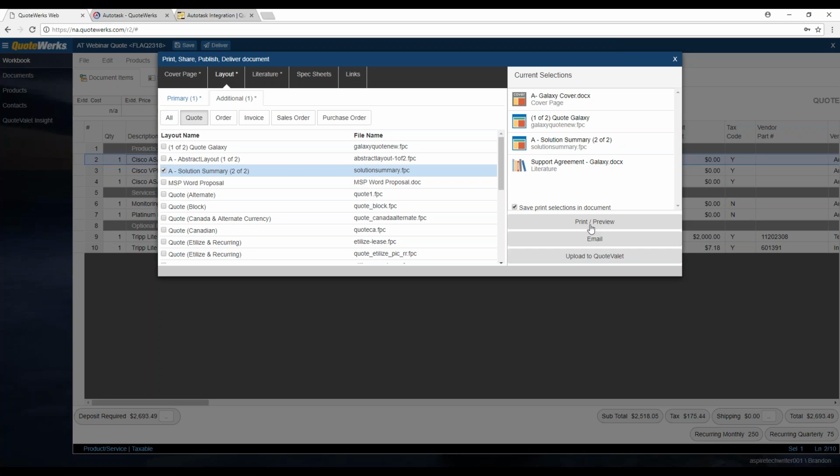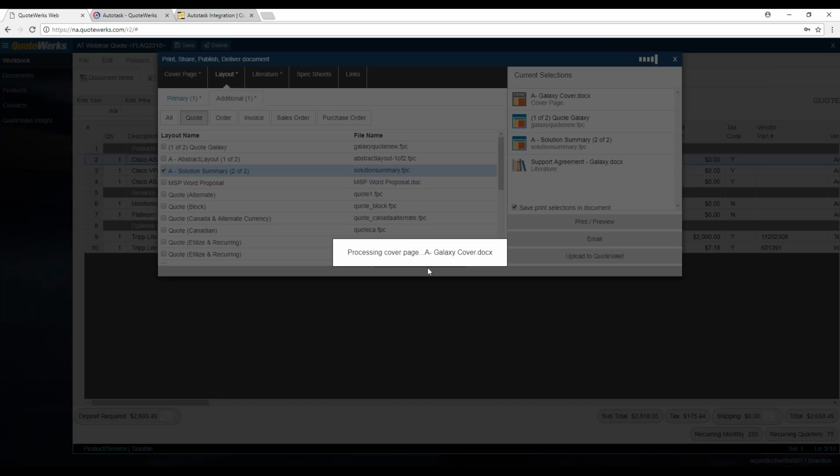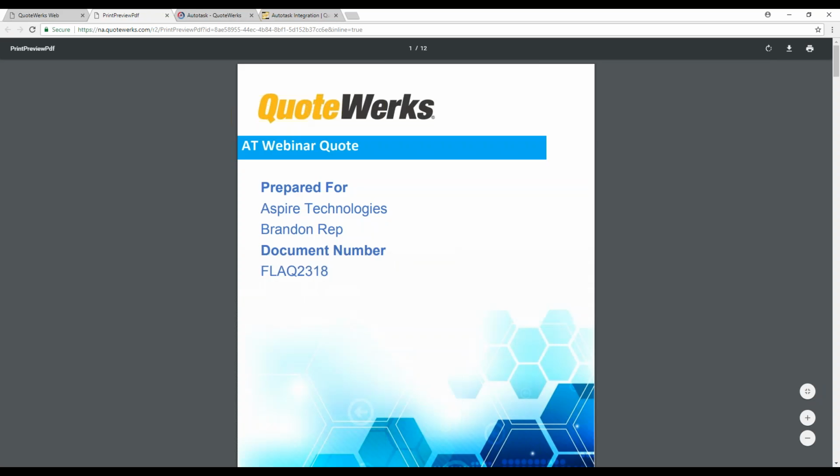So very important. A lot of times when users are starting to use QuoteWerks Web and they click on print preview, say nothing happens, your pop-up blocker will probably stop the pop-up because it's going to come up in a new tab for the PDF so you can preview it. So you just need to basically say anything that QuoteWerks Web opens, allow it. So just make sure you do that. But when you click print preview, it should, after it processes it, open up a new tab in your browser. So we'll just let it finish generating our PDF here.